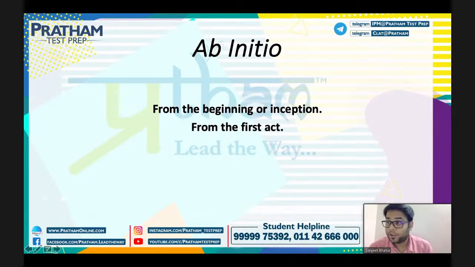Now coming to the next term for the day, that is ab initio, right? So now ab initio means from the beginning or inception. Something that is coming from the start or from the past, right? So many times this term you will hear the most in contract law, that the contract was void ab initio, right? That from the beginning itself the contract was void, right? From the first act itself it is being declared void. That means it is not a valid contract, right? So ab initio is the term that you will hear in contracts itself under the meaning of void ab initio.